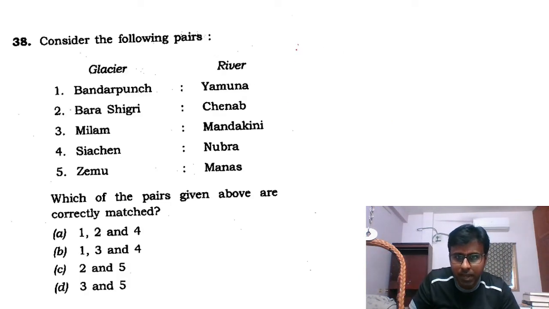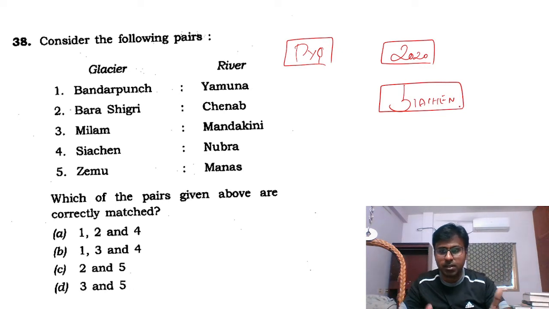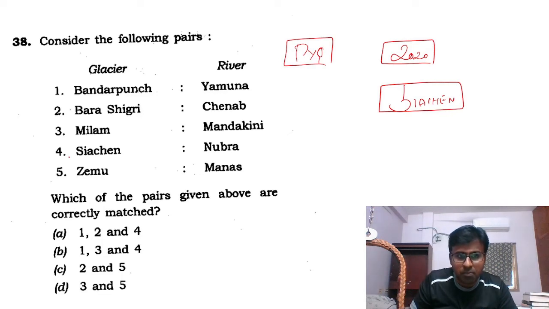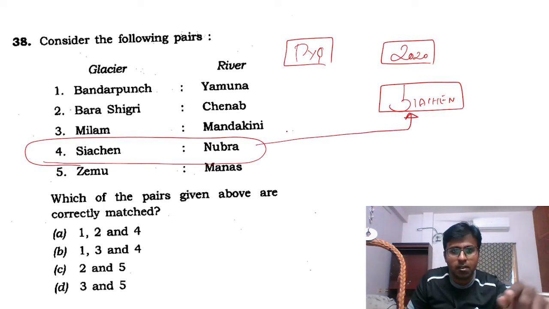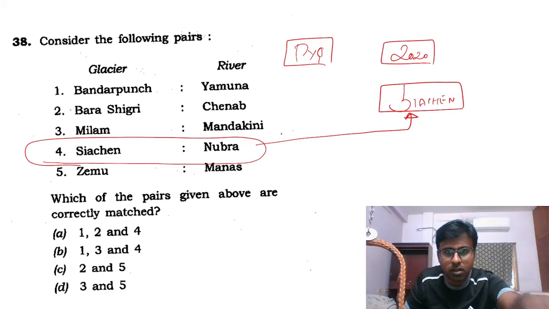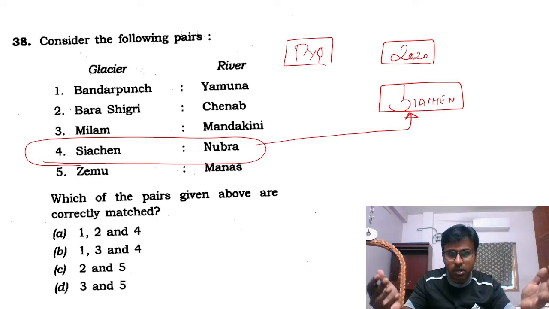Next, and again, previous year question paper, why it is important. There is a question in 2020. You can ask where Siachen is, whether it is above or west of Gilgit, or west of Aksai Chin, or Nubra Valley. Answer is Nubra. And if you had read this 2019 question paper, you would know that yes, it is above Nubra. You would have marked 2020 correct. Even if you have marked this answer wrong in 2019, if you have made a mistake here, in 2020 you could have corrected and you could have cleared. It is a step-by-step process. Everyone does not know everything.